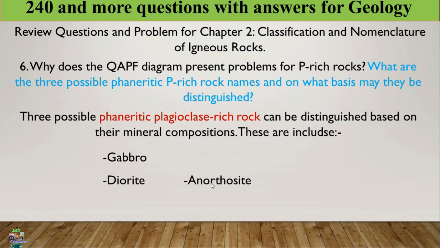These three rocks are found in the same place during identification, or nomenclature, or classification based on this diagram. The reason is that they are plagioclase-rich.